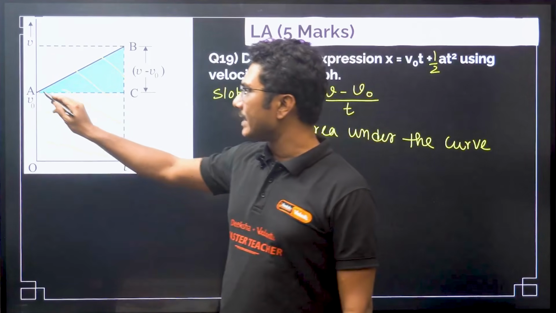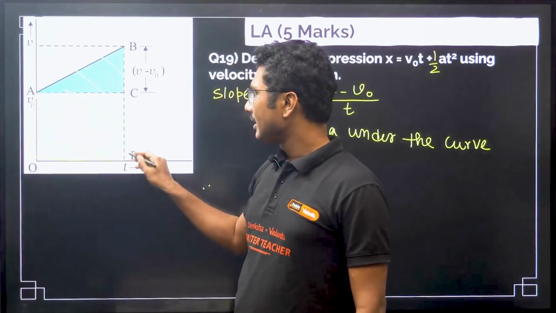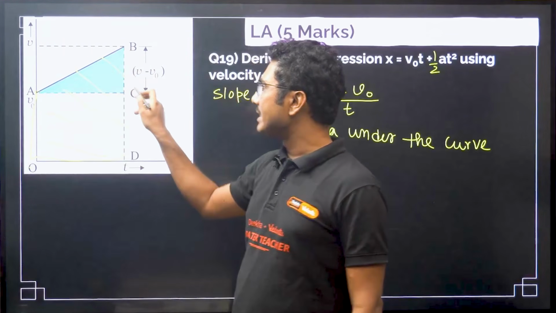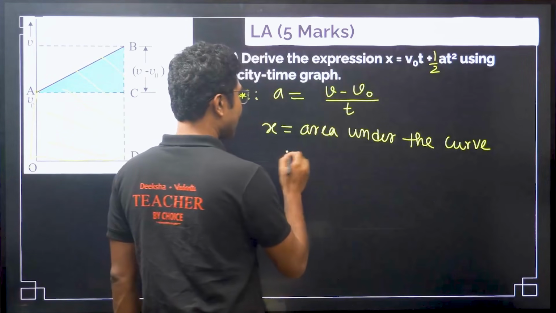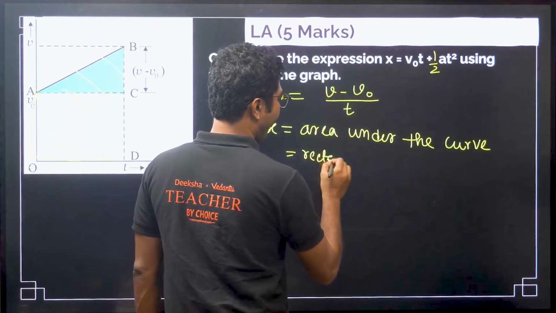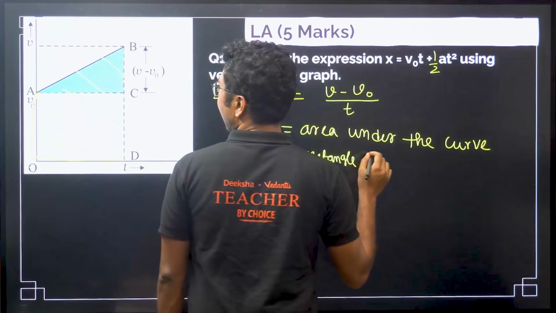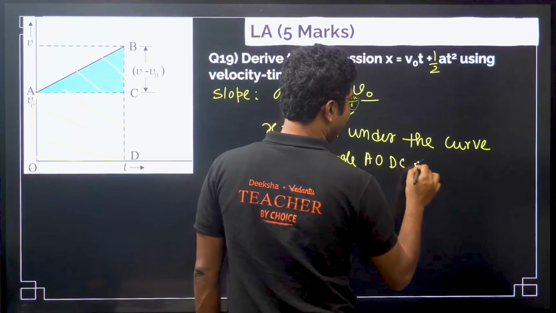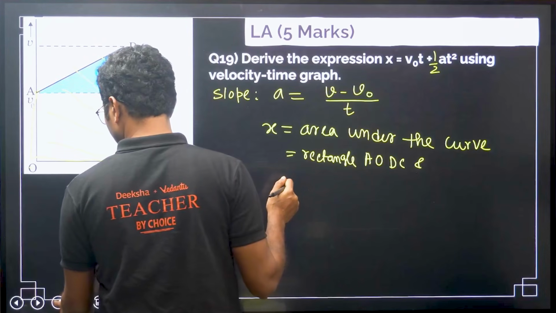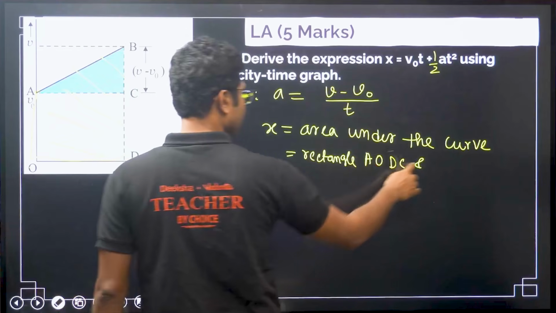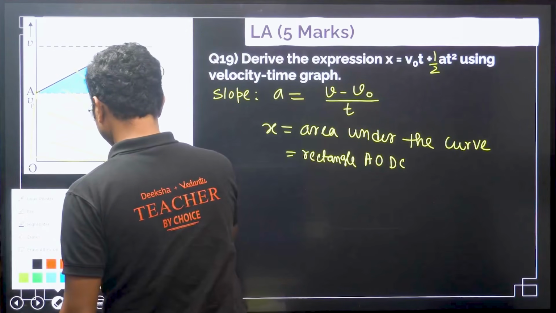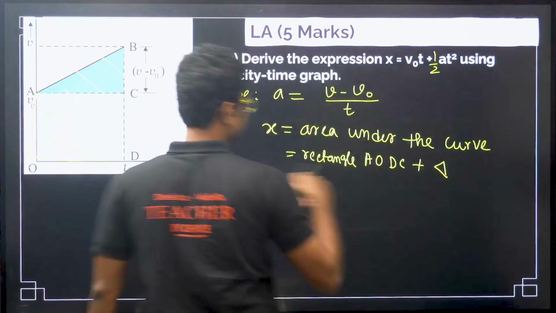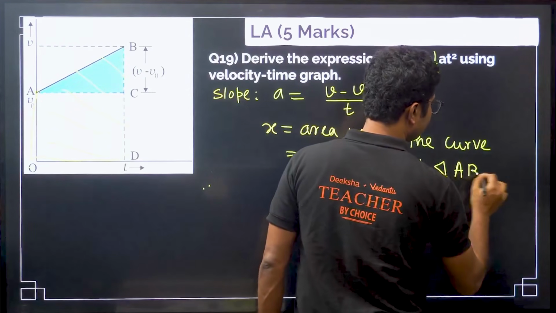Now you can see that here we have a rectangle AODC and a triangle ABC. Okay, so we can write this as rectangle AODC plus triangle ABC, right?